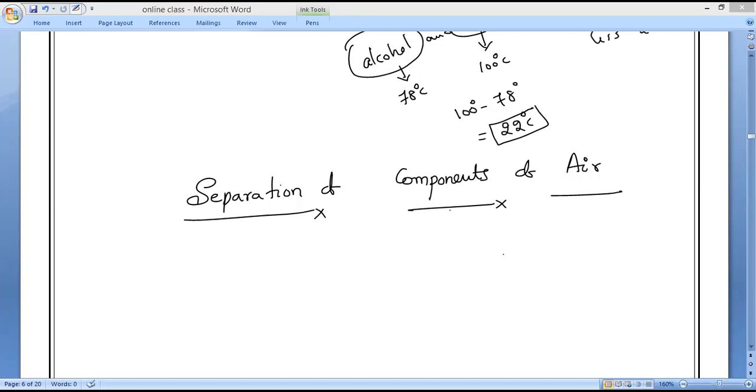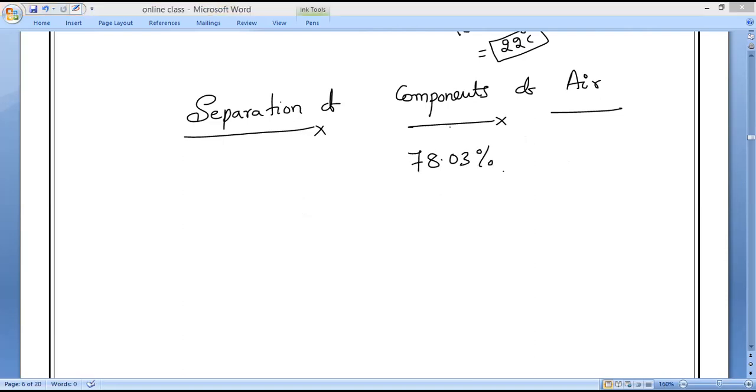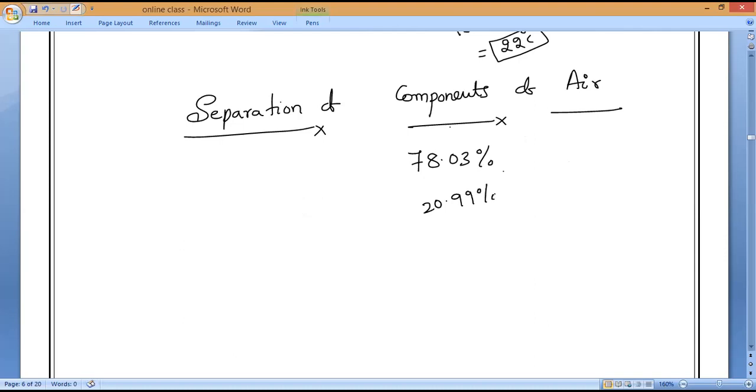The major component of air is nitrogen, approximately 78.03%. Oxygen is around 20.99% in the atmosphere.